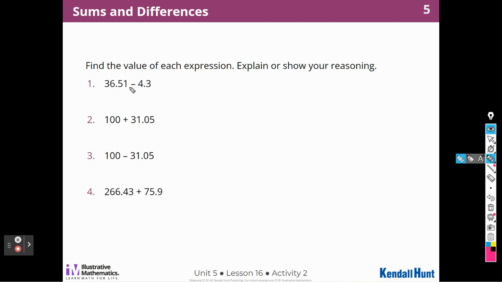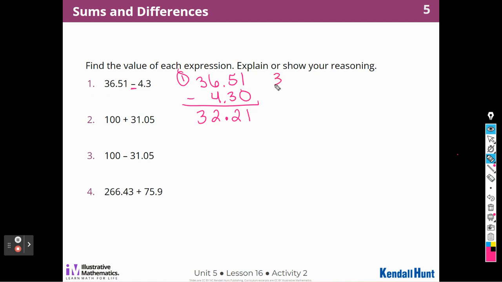So the first thing we're going to do is subtract. We're going to line up those decimal places. 36 and 51 hundredths minus 4 and 3 tenths. I'm going to put a 0 here so that I don't get myself mixed up. 1 minus 0 is 1. 5 minus 3 is 2. Bring down that decimal point. 6 minus 4 is 2. So 32 and 21 hundredths.